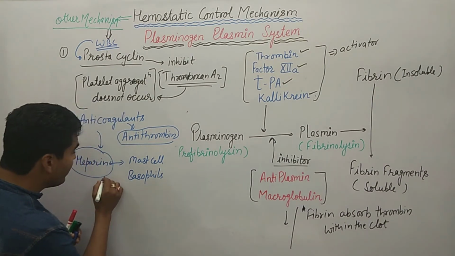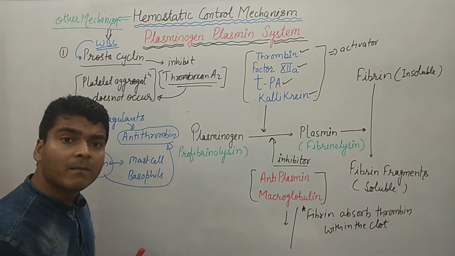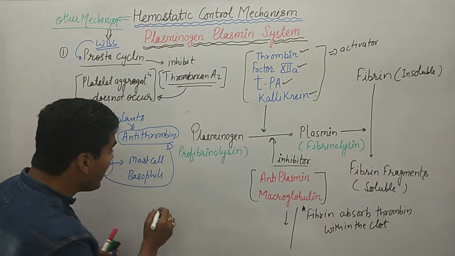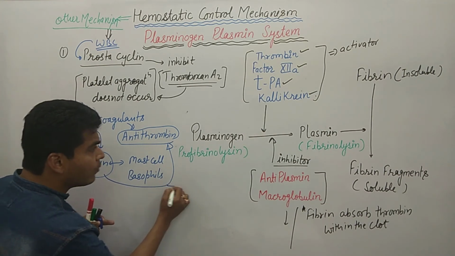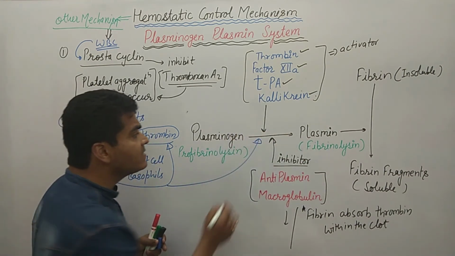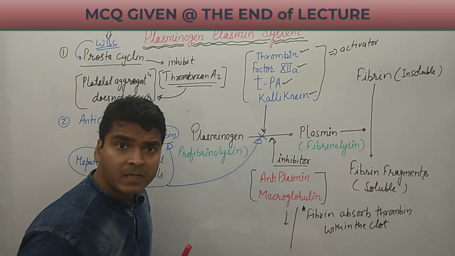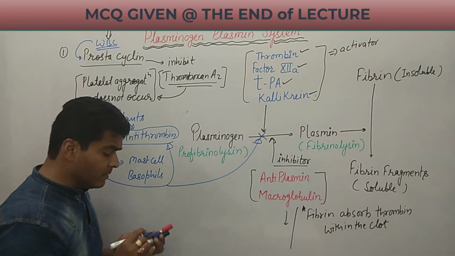Heparin can combine with antithrombin, and both of these oppose this conversion, plasminogen into plasmin. This is another mechanism.